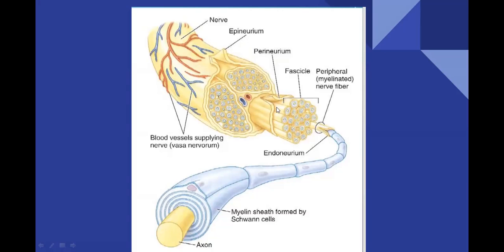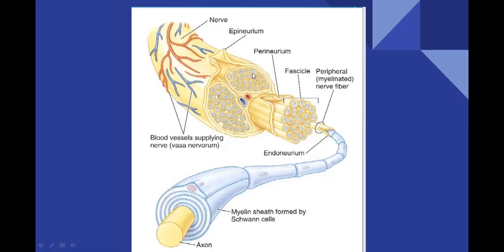And in the perineurium, many neurons will be there. All these neurons will again be covered by another wrap, called the endoneurium. Similarly, these many perineuria will again be covered by finally the last layer of connective tissue called the epineurium. So at the outside, the epineurium is there.